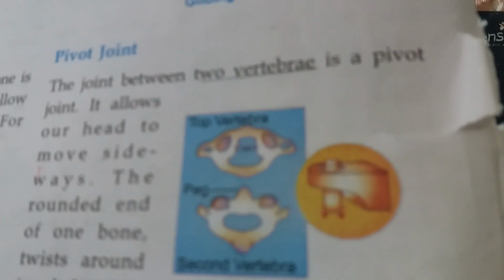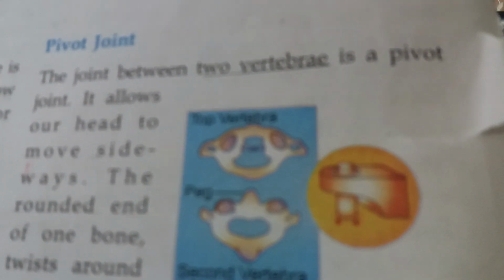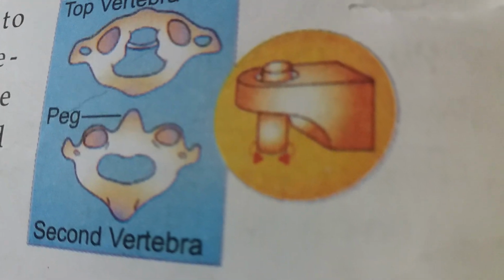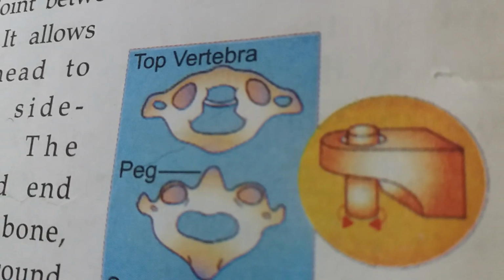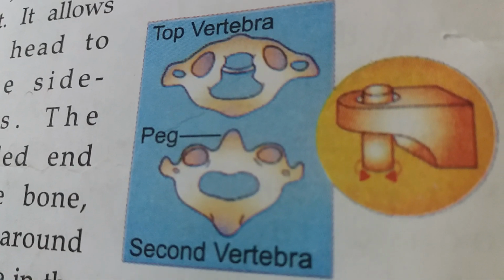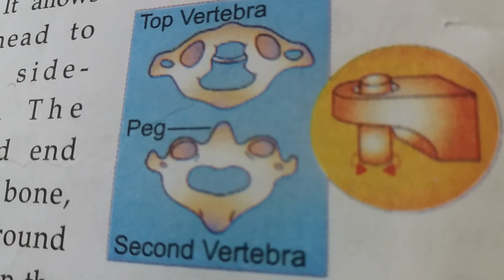Is it clear? This joint is in between the skull and the first two vertebrae of the spine. It helps us to move our head sideways, upwards and downwards. Children, is it clear? The joint between two vertebrae is a pivot joint.